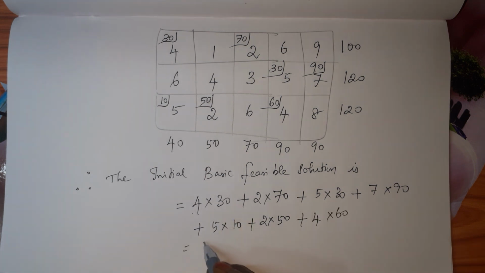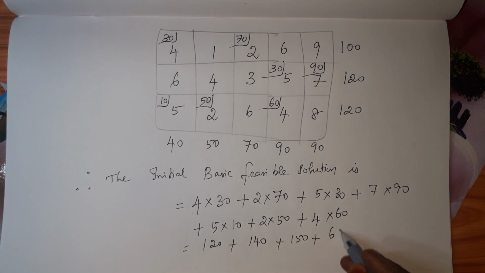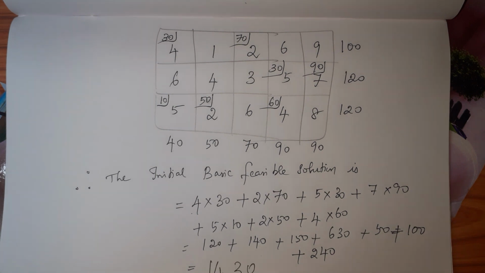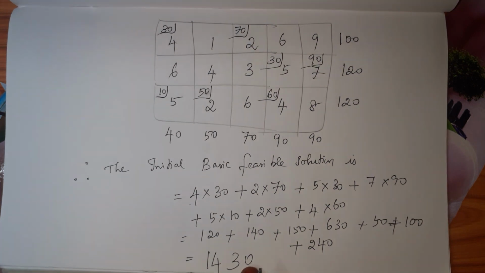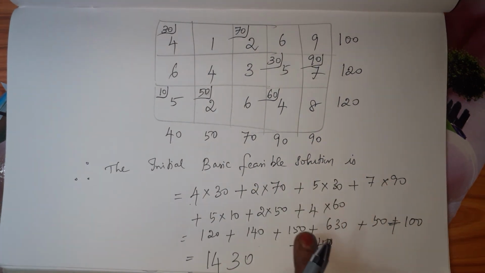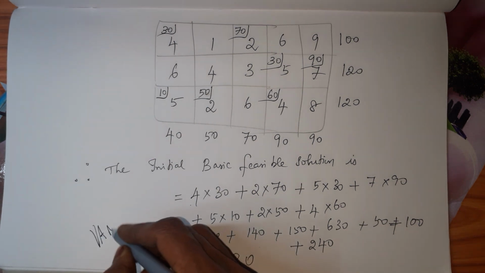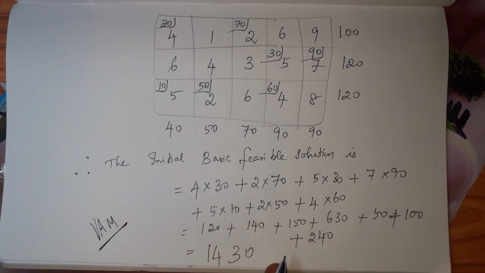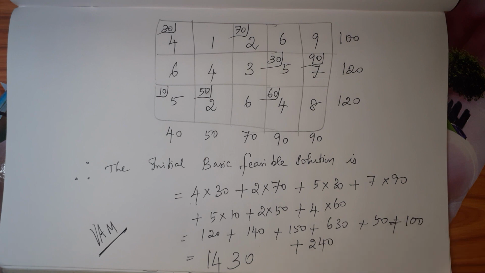That is, this is 120, 140, 150, 630, 50, 100 plus 240. The total here what we are getting is 1430. Okay, so this is the initial basic feasible solution what we got using VAM. Okay, so after this VAM is over. Modi method we will see in the next video. Is it clear?